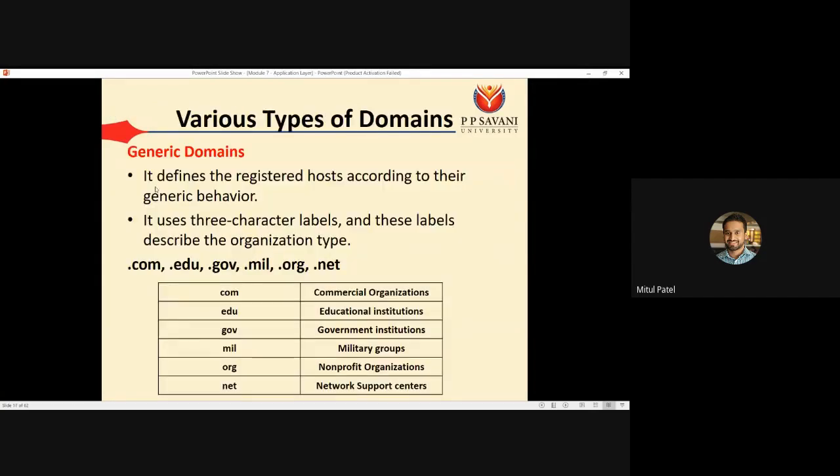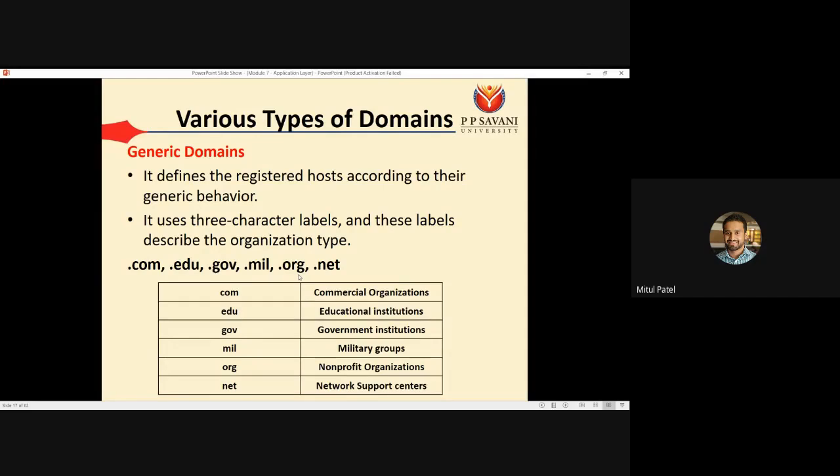The generic domain defines the registered hosts according to their generic behavior. It generally uses 3 character labels, and these labels describe the organization type. For example, we can have .com, .edu, .gov, .mil, .org, .net. So where is com used? Com is generally used for commercial organizations. Google or Yahoo, these are some famous commercial organizations, so they are using this com domain name. Then we have EDU, for educational institutes.